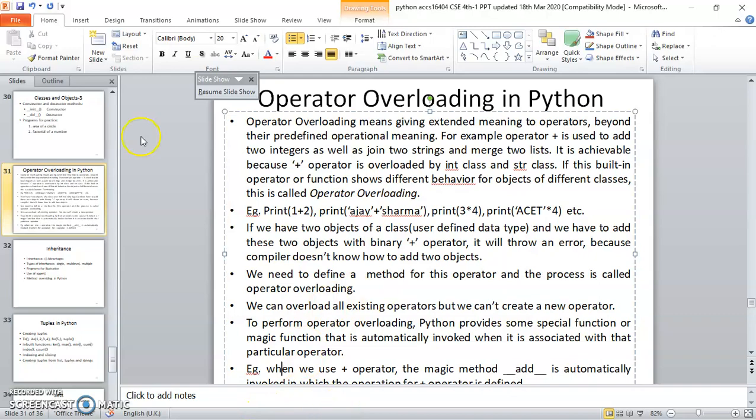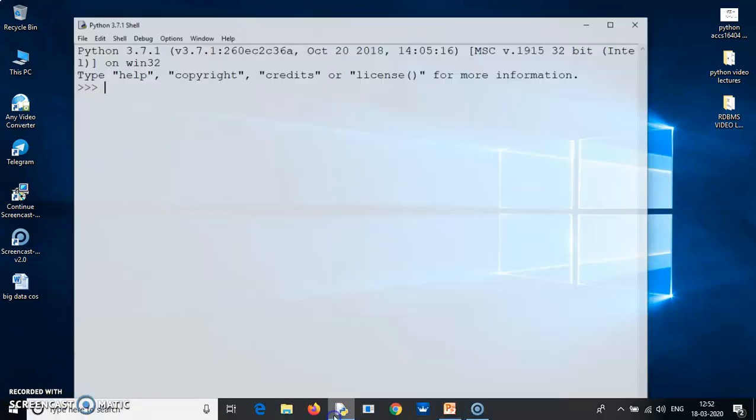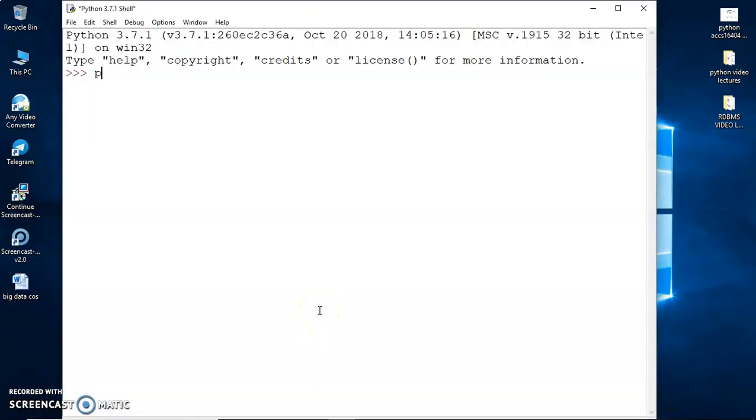To see the operator overloading behavior of the operators in Python, let me go to the Python shell and begin this session by using, say, 1 plus 2. You can see that the plus operator here adds the two numbers, and if I provide two strings to plus, since it is overloaded, it will give you the concatenated string.